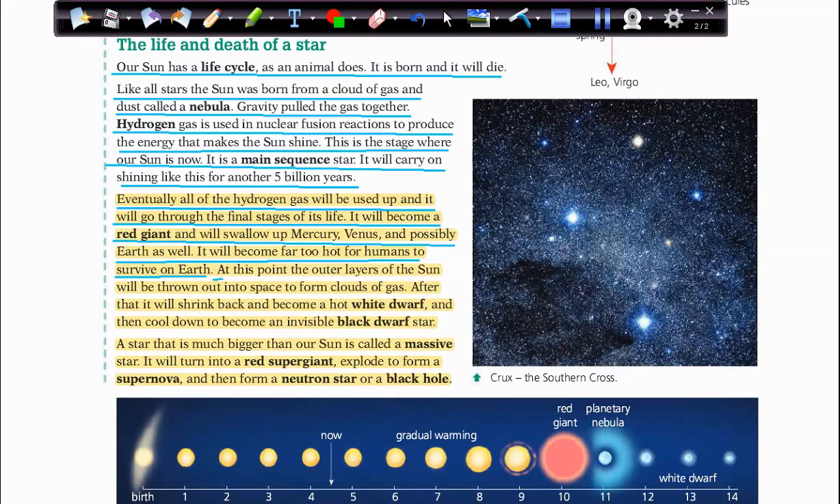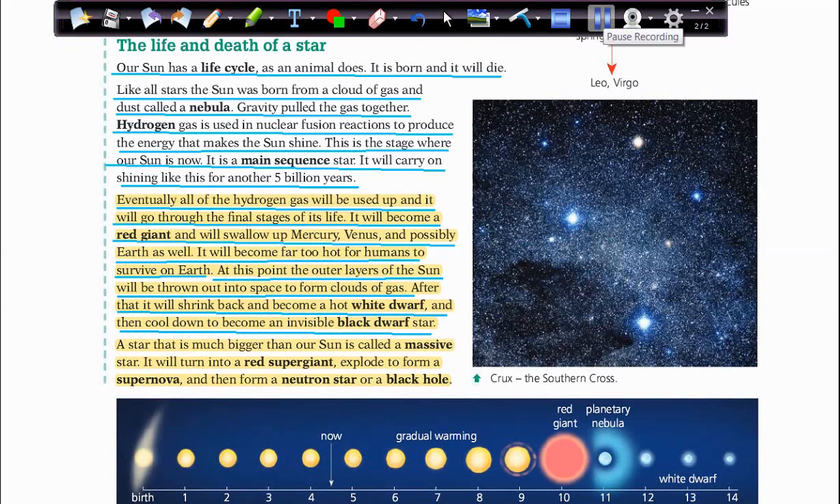So at this point, the outer layers of the sun will be thrown out into space to form clouds of gas. After that, it will shrink back and become a hot white dwarf, and then cool down to become an invisible black dwarf star. So you can take a look at this picture we have.